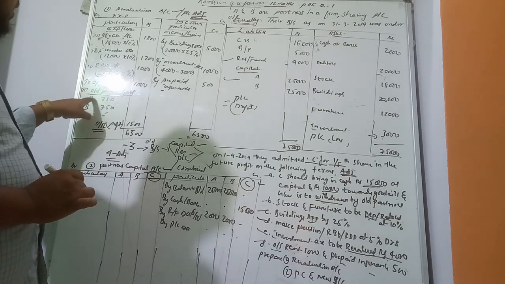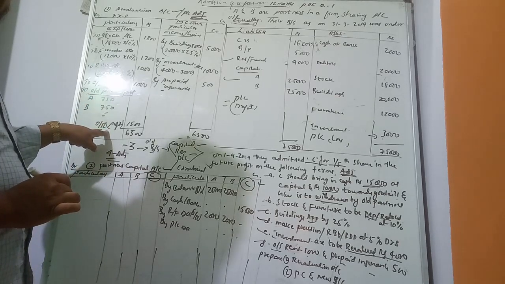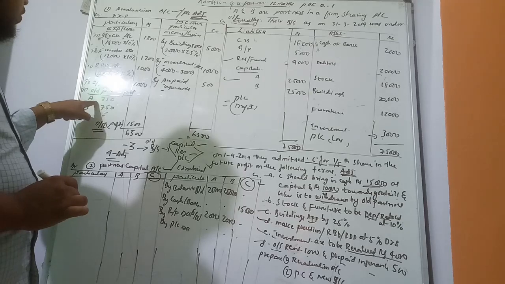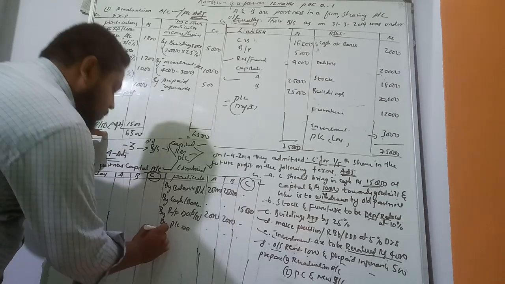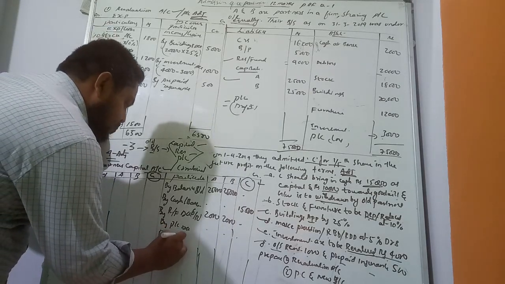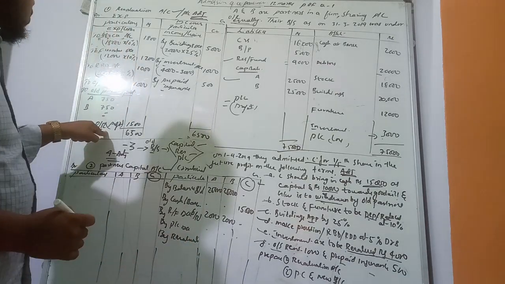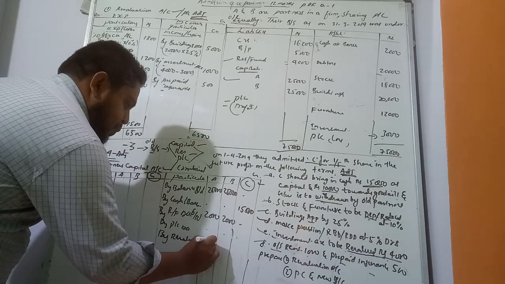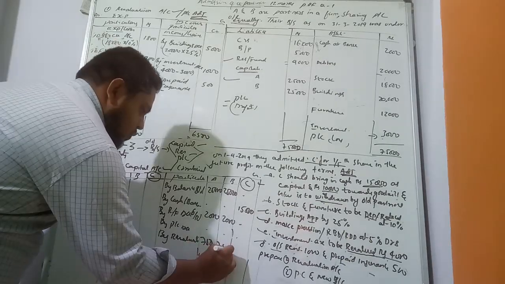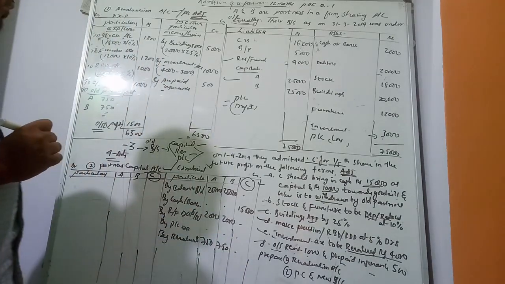First, the revaluation account profit. This profit is transferred to the partners' capital account. So here, the revaluation account 750 is the finished part.